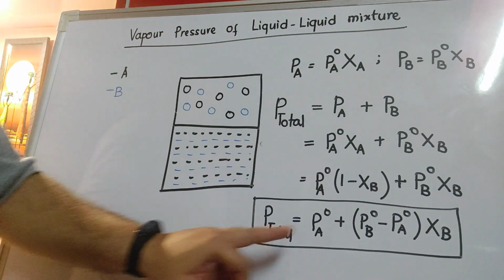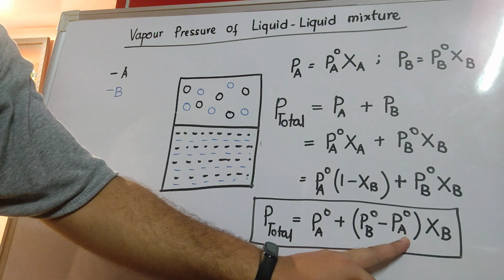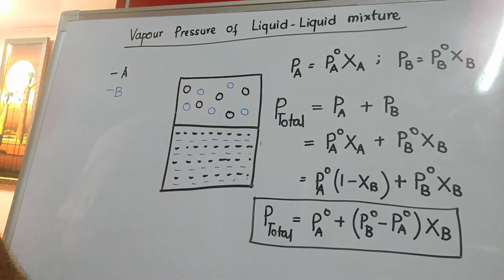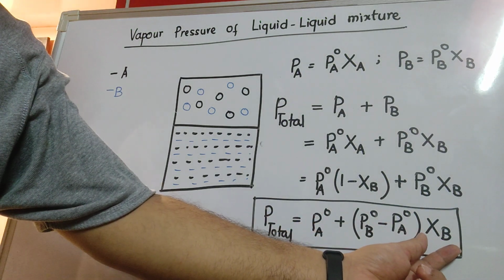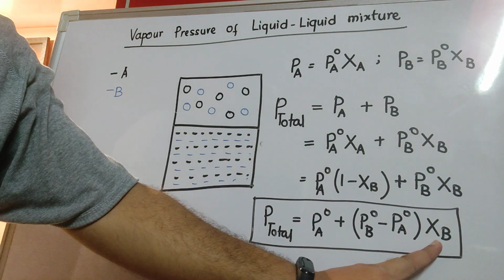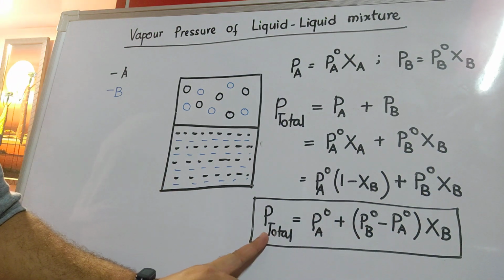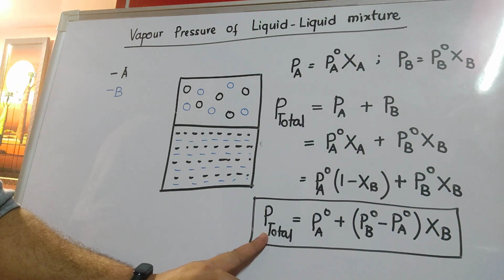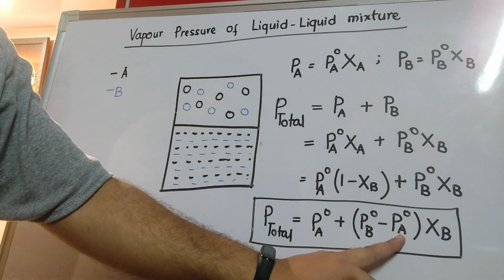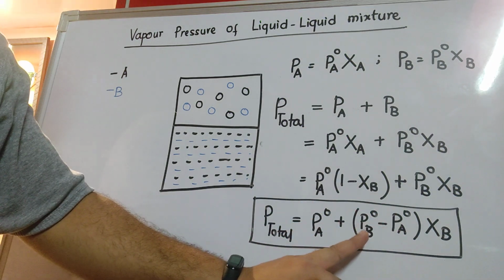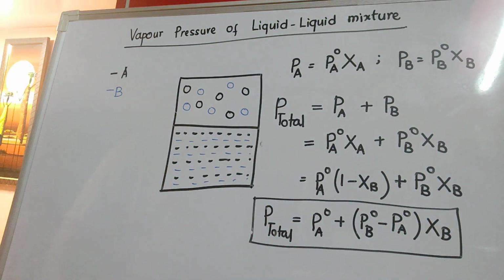From this mathematical expression, we get one thing: the total pressure keeps on increasing with increase in Xb, provided P degree B is greater than P degree A. It is a mathematical expression. Let me repeat again. P total is linearly associated with Xb. So if Xb keeps on increasing and P degree B is greater than P degree A, then P total will obviously increase. But let me tell you that if P degree B is lesser than P degree A, that means liquid B is less volatile, then with increase in Xb, the P total will keep on decreasing.